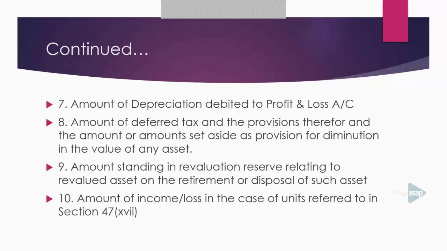Then, students, you have to add amount of income or loss in the case of unit referred to in section 47(xvii). Please add. You have to add all those items with the net profit. Then you will get book profit.